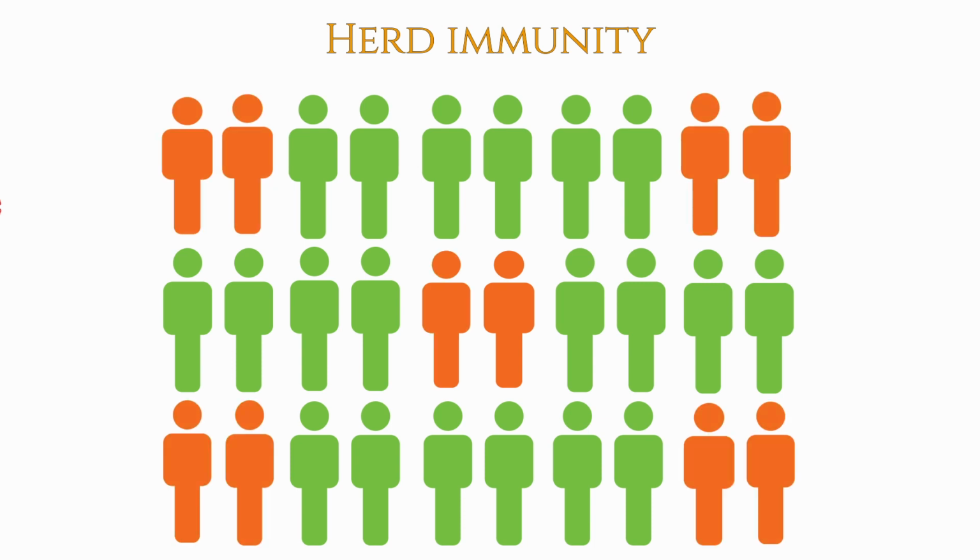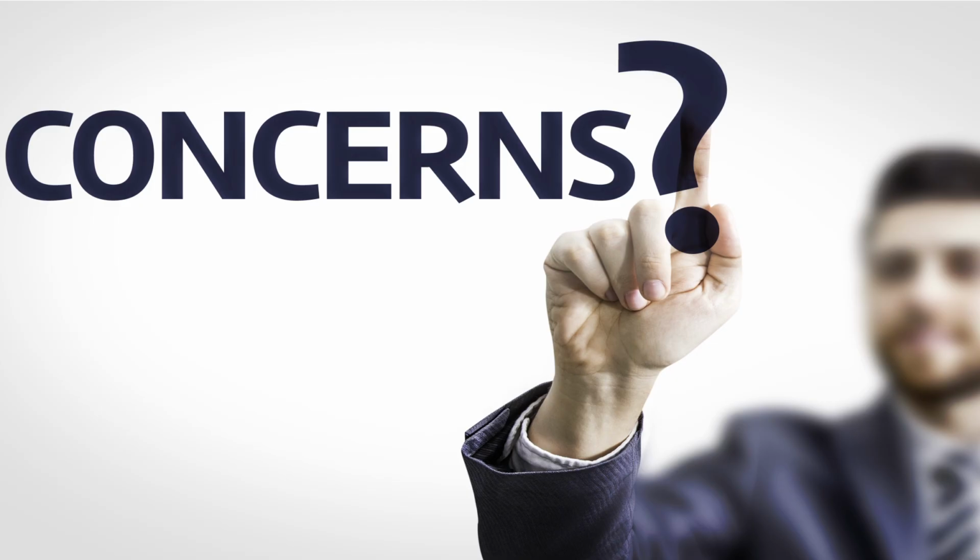But what happens if instead of 29 there were only 20 vaccinated people? For the viruses, it would be easier to find someone to infect, and from this person, viruses could reach all the other unvaccinated people around. Since the virus cannot choose who to infect, it won't only infect people who chose not to get the vaccine, but also people who cannot get it and the ones with a weak immune system in which the vaccines have no effect.